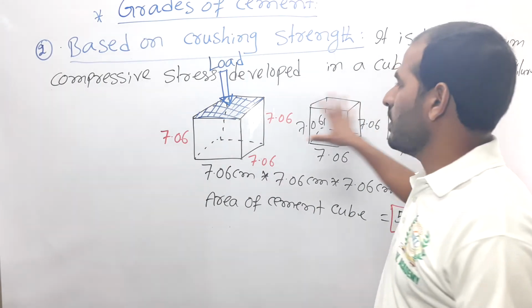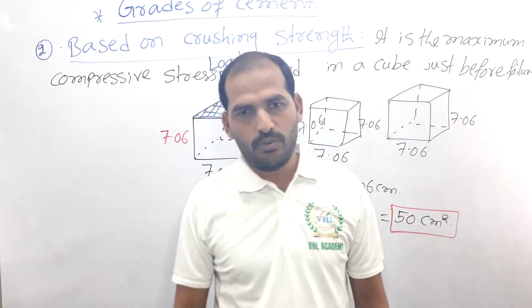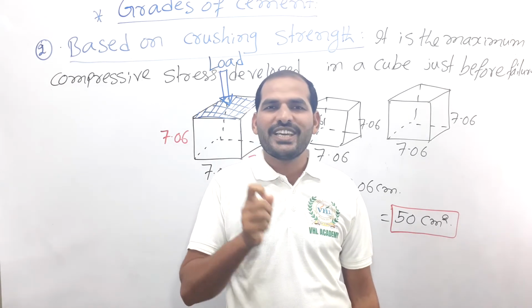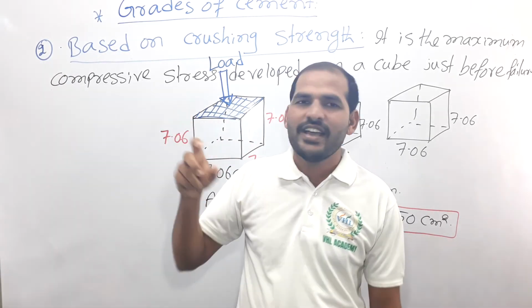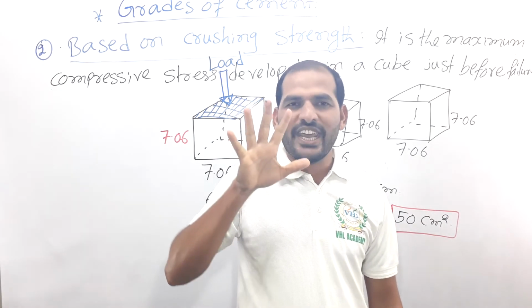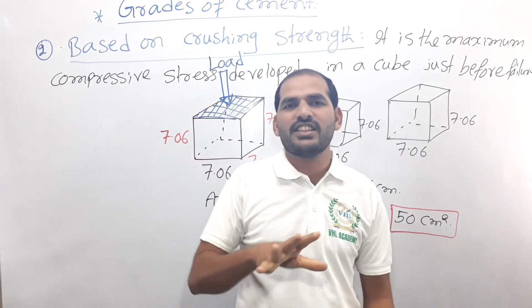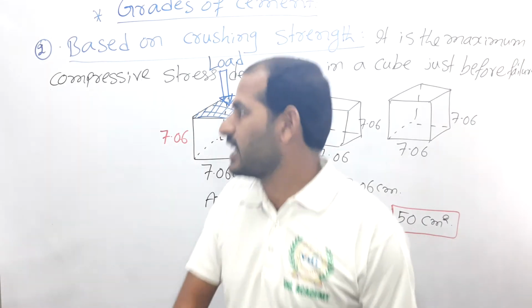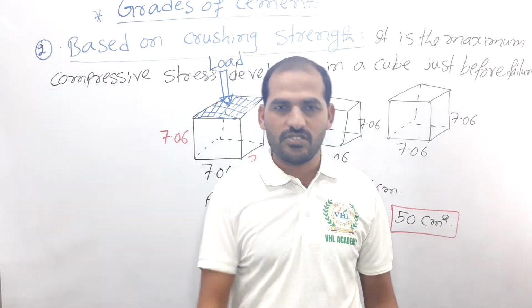So take minimum 3 cubes. The average of the crushing strength of minimum 3 cubes is taken as the crushing strength. I repeat, the crushing strength of minimum 3 cubes is taken as an average for the determination of crushing strength, right?